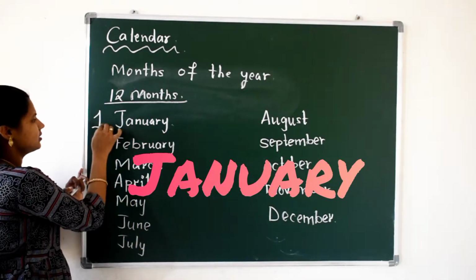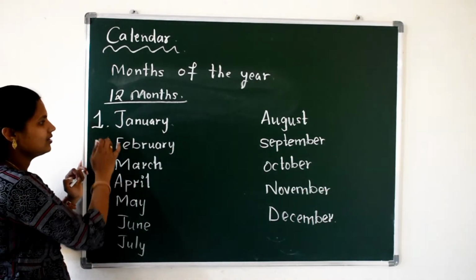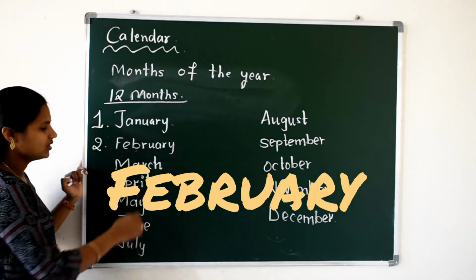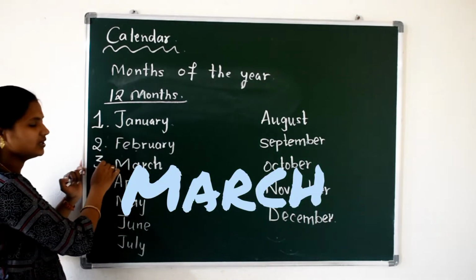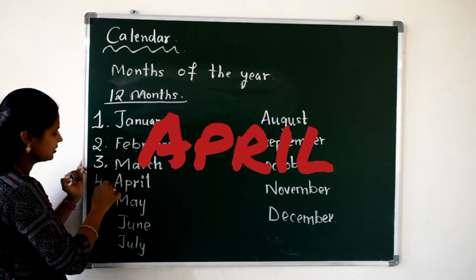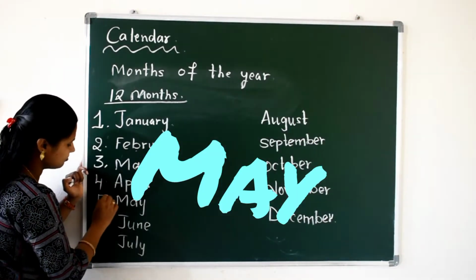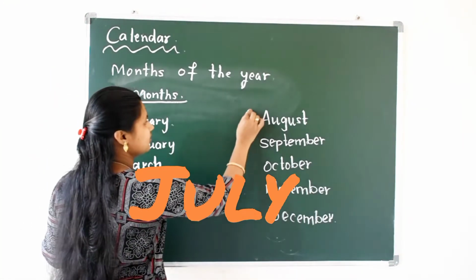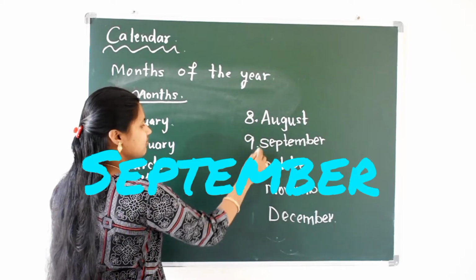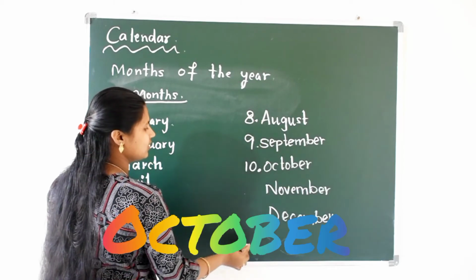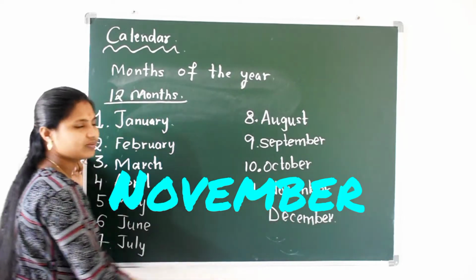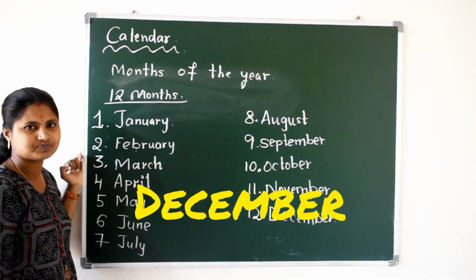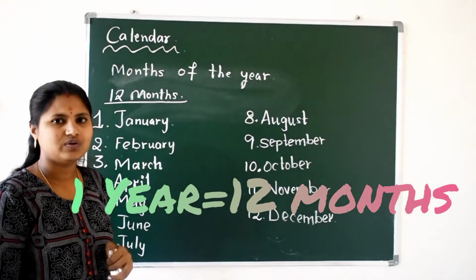January is the first month of the year. February is second month of the year. And March is third month of the year. Fourth month is April, fifth month is May, sixth month is June, seventh month is July, 8th month is August, 9th month is September, 10th month is October, and the November is the 11th month of the year, and December is the 12th month of the year. These are the 12 months.